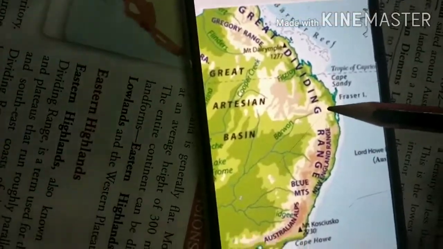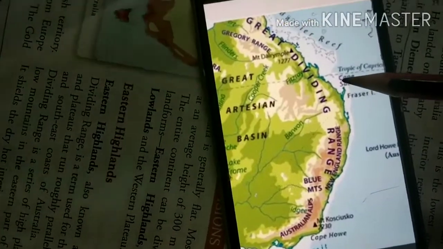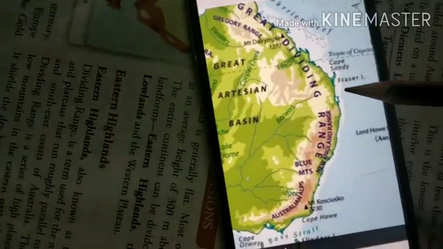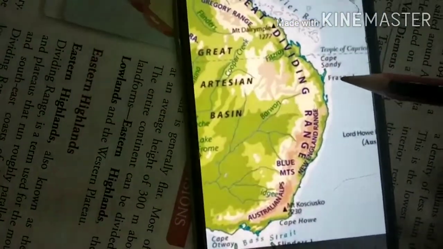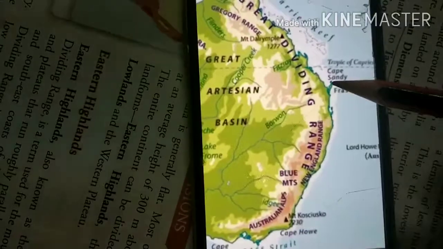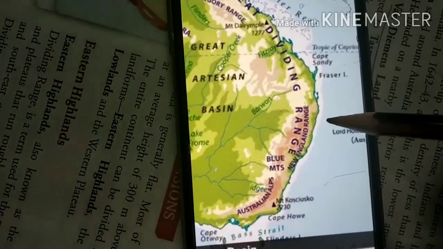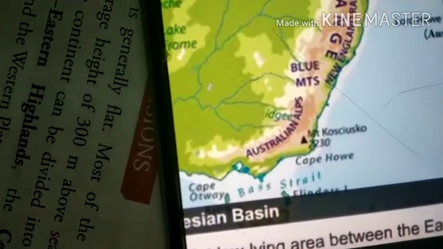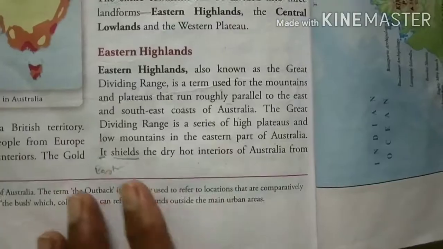As this is the eastern part, here we have the Great Australian Highlands and this side, the coastal area. Most of the population is concentrated in the east because here we get the most rainfall, and this area is also rich in minerals. So people like to stay in the eastern part of Australia. And the eastern part's most important mountain, I told you before, is Kosciuszko. You can see Mount Kosciuszko and its height is 2230 meters.